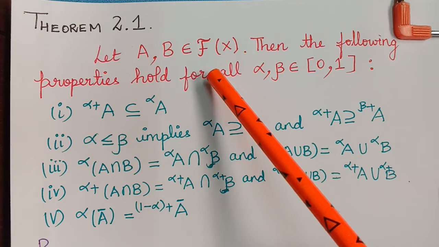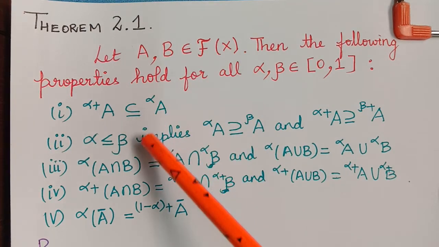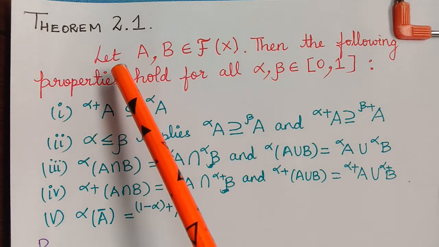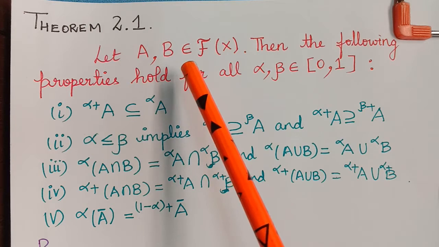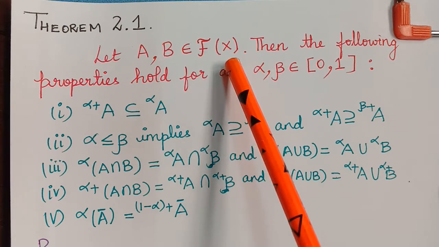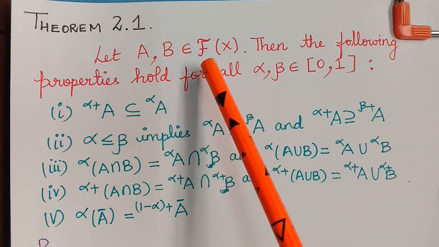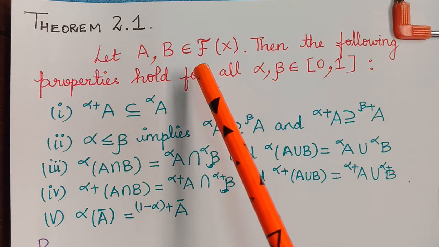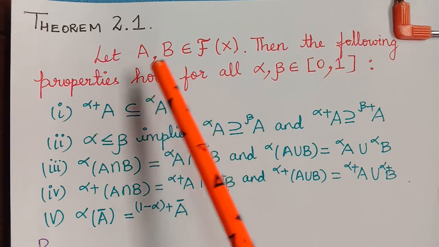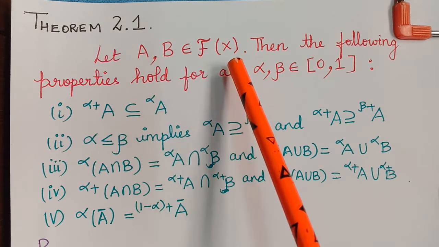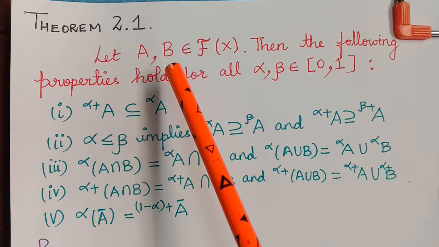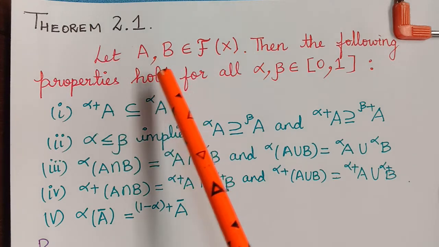This is the first theorem that covers the elementary properties of alpha cuts and strong alpha cuts. This theorem states that let A, B be elements of the set of all fuzzy sets of the universal set X. So this notation represents the set of all fuzzy sets under the universal set X. So we consider two fuzzy sets, A and B, out of all the fuzzy sets under the universal set X.